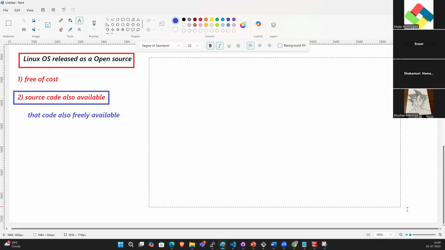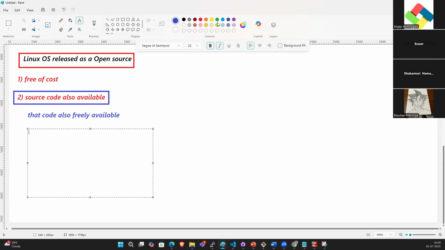So what can you do if you have that source code? For example, I have the Facebook or WhatsApp source code. I will modify it, something like a message app.